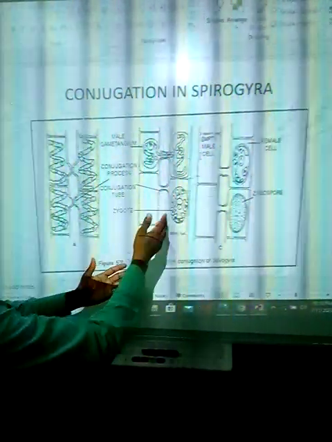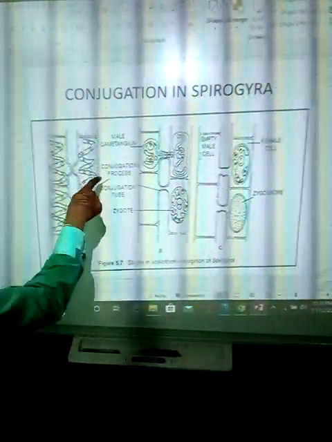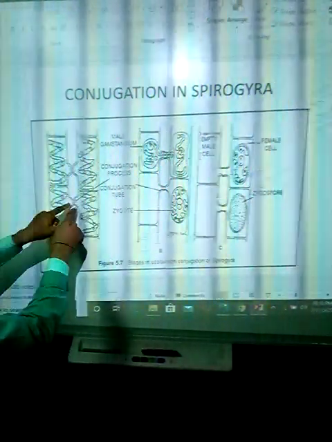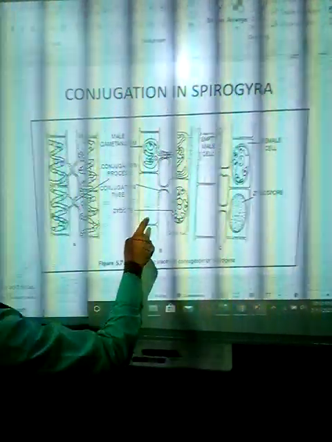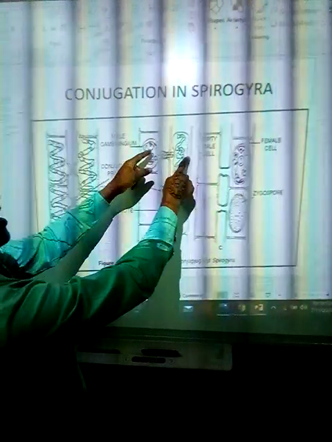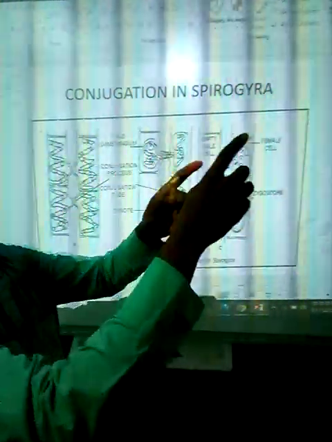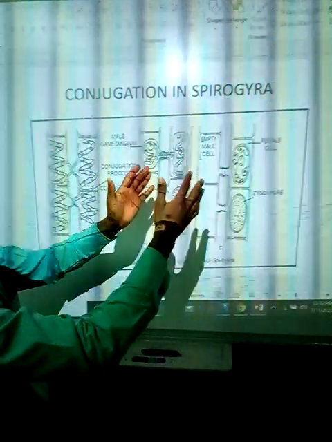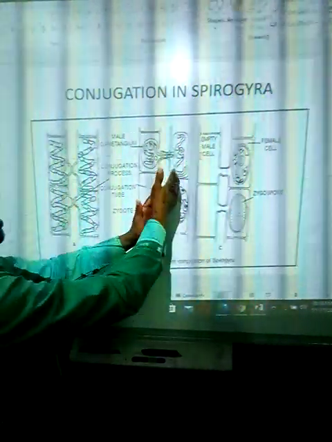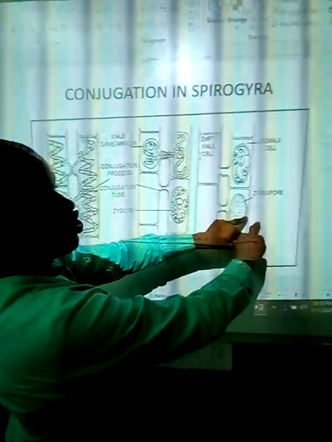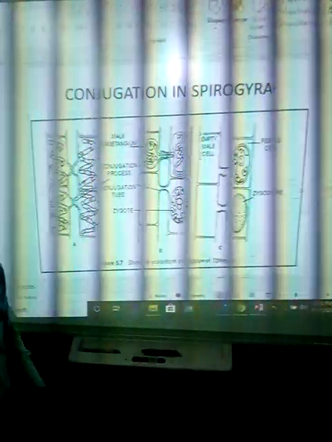This is the male gametangium, this is the conjugation process. All these are what we call the conjugation tube, and this is the zygote. After that, there has been sharing of part of the cytoplasm of this strand and this strand. A zygote, or zygospore, is produced, and you have the new spirogyra being formed.